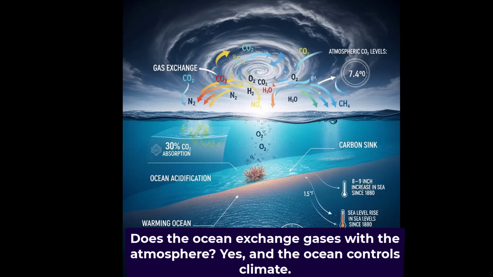The global ocean controls climate, short version. The global ocean significantly influences climate by actively exchanging gases with the atmosphere, particularly carbon dioxide, oxygen, and nitrogen. The ocean absorbs approximately 30% of atmospheric CO2, acting as a major carbon sink, while phytoplankton contribute oxygen essential for